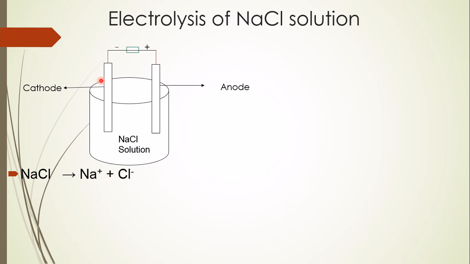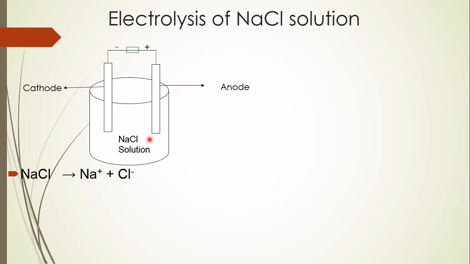Now look, here two electrodes are inserted. One is negative and another is positive. You know, a positive ion will always be attracted by the negative one. So, this sodium ion, the positive ion, will be attracted by the cathode, as the cathode is the negative electrode.